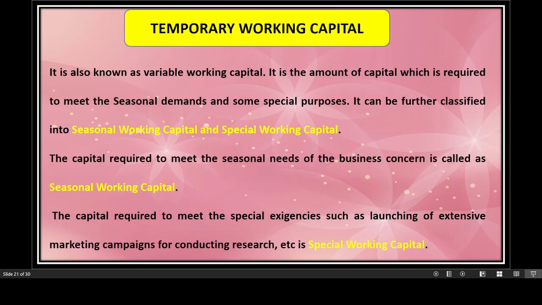Now, what are these? The capital required to meet the seasonal needs of the business concern is called the seasonal working capital, and the capital required to meet the special exigencies, such as launching of an extensive market campaign or conducting research, etc. That means something special you need for the operations of the business, which never comes regularly. And for that, if you keep some money, then that is called special working capital.